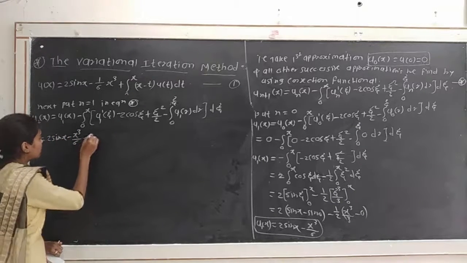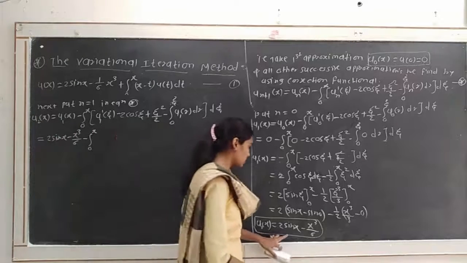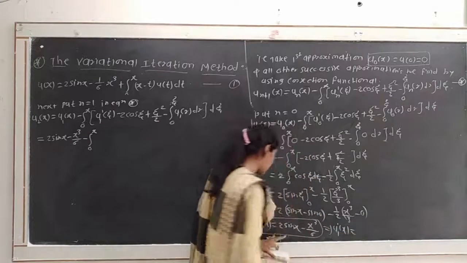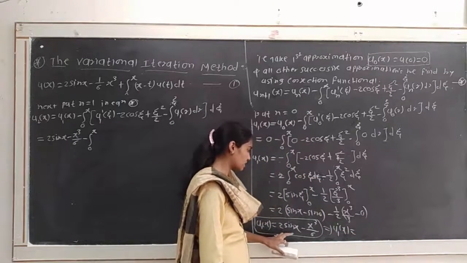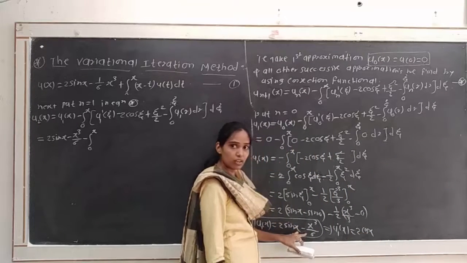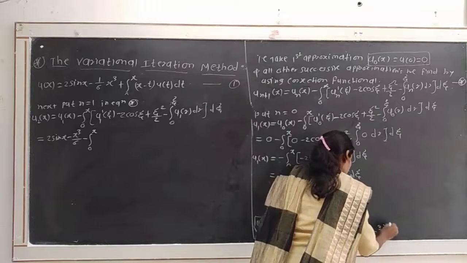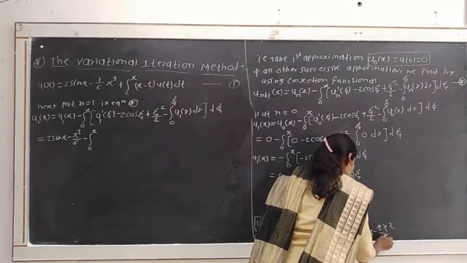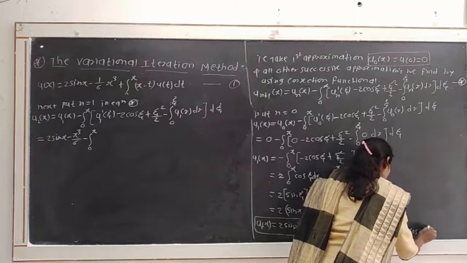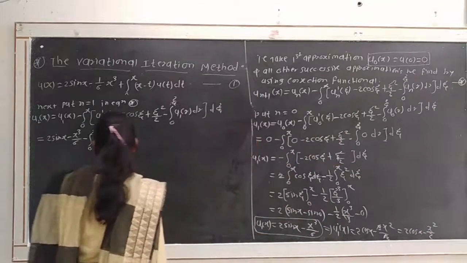Minus integration from 0 to x. Since u1 of x is this, we find u1 dash of x. The derivative of 2 sin x is 2 cos x, and the derivative of minus x cube divided by 6 is minus 3x square divided by 6, so we get u1 dash of x is equal to 2 cos x minus x square divided by 2.